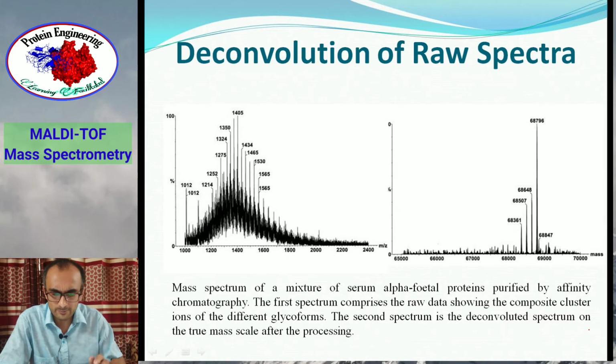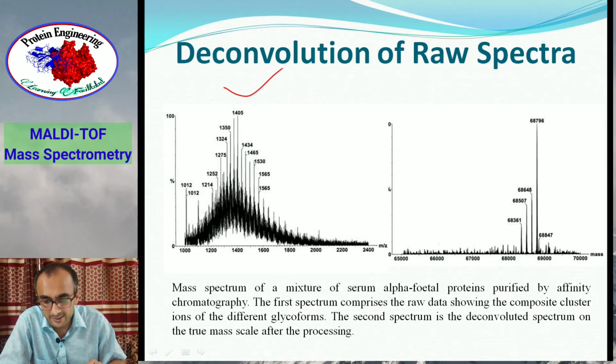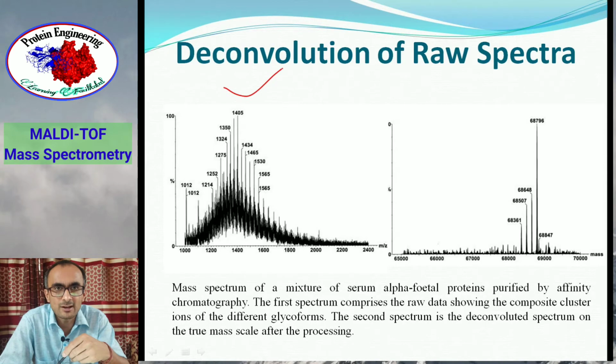So something like this is a raw spectrum of a protein. It's a serum alpha fetoprotein. In the raw spectrum, you see that there are many peaks. So although the protein was pure, you are still getting many peaks in the MALDI-TOF spectrum. That is because of the charged species. Every peak may contain a different charge value. For example, proteins are already charged molecules. So when you try to ionize them, their charge varies from molecule to molecule. And that's why the value of m by z will be different for different molecules, different beams of molecules. And therefore, you get multiple peaks when you plot m by z versus abundance.